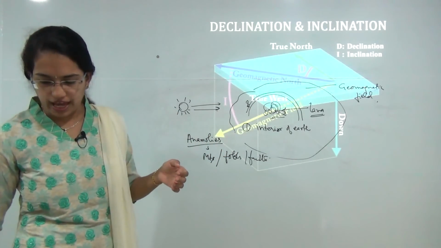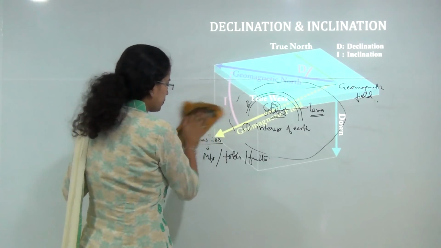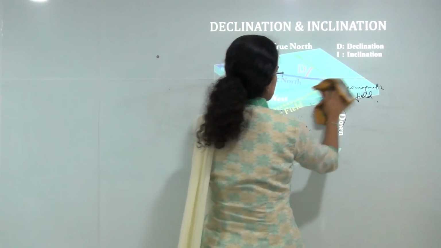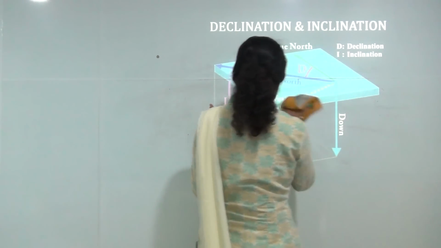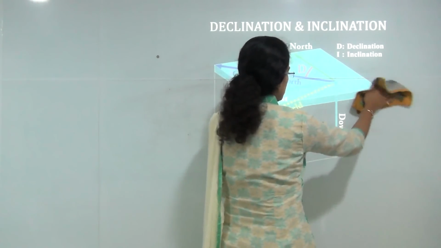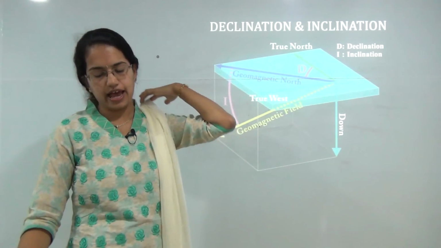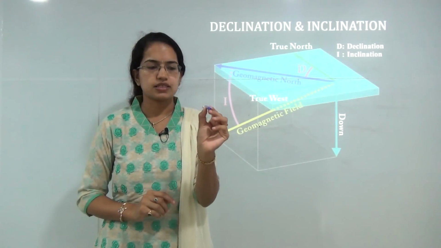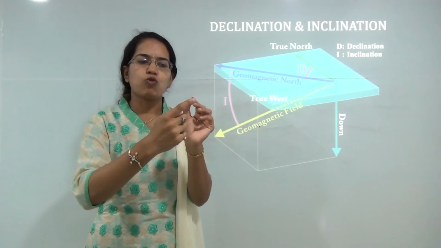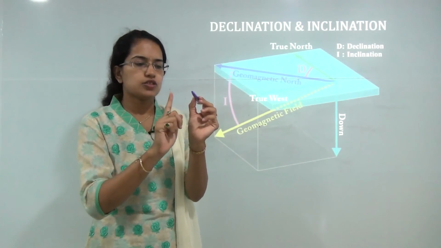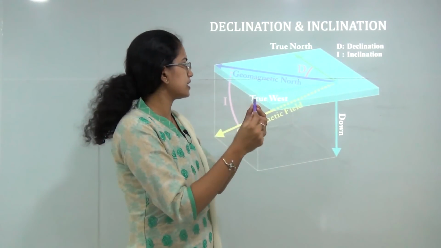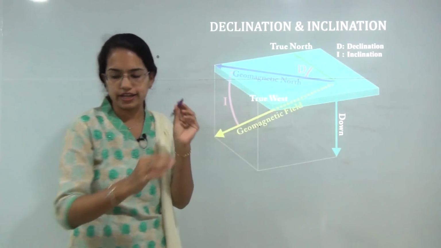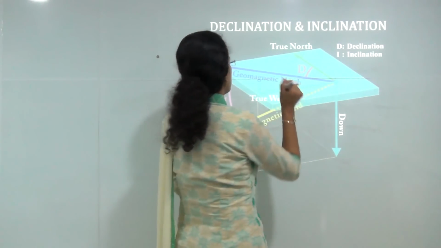Now there are two terminologies that you must be very familiar with. The first is the magnetic declination and the next is the magnetic inclination. Now you have the geographical north and I have a pen here. Consider this to be the needle of the compass. The needle of the compass can move only in the horizontal direction. So if I am moving this needle in the horizontal direction, I am generating this component which is the geomagnetic north, or I can say this is the horizontal component of the magnet.